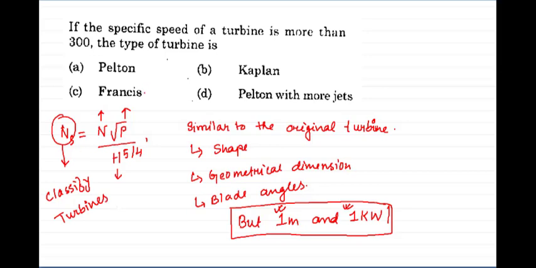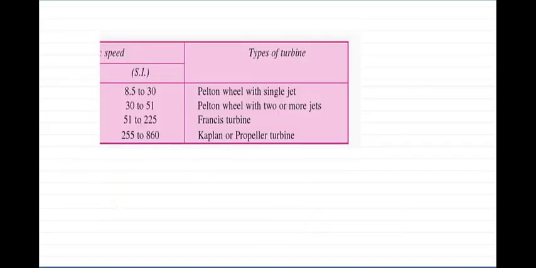Now let us see the chart. These are the values of specific speed in SI. 8.5 to 30 will be Pelton wheel with single jet. 30 to 51 will be Pelton wheel with 2 or more jets. Then 51 to 225 it will be Francis turbine, and 225 to 860 it will be Kaplan turbine.